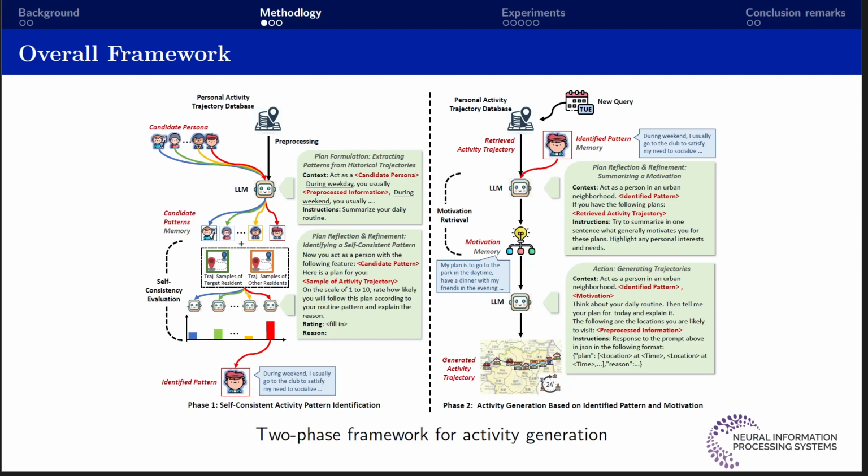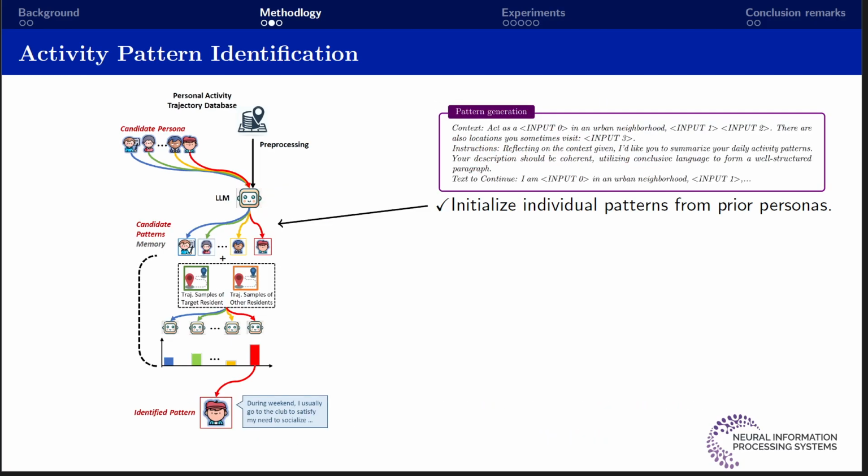And so in this figure, our framework revolves around chain-of-thought prompting to generate individual activities based on historical data. We guide the model step by step. First, we prompt the model to identify the person's daily pattern, then infer their motivations, and finally plan their daily activities.